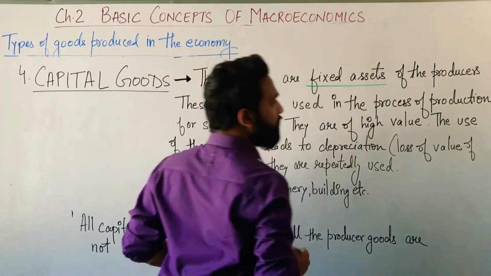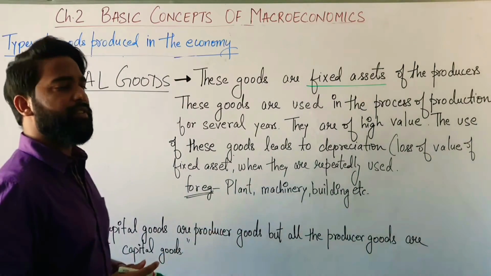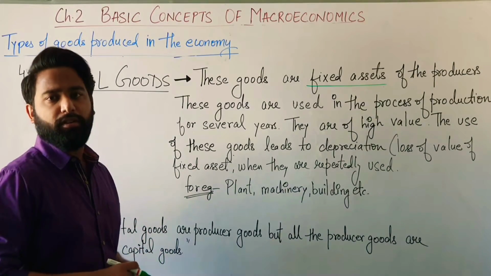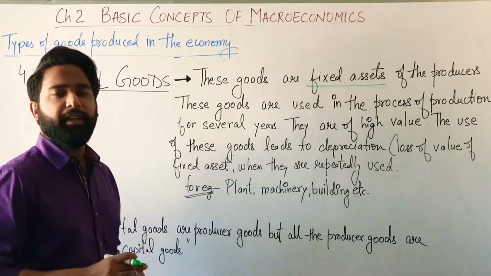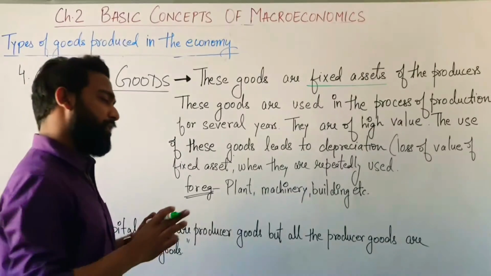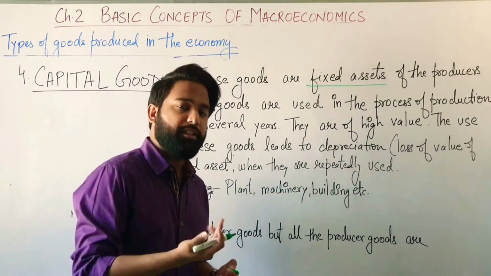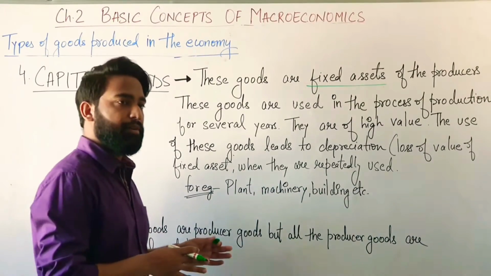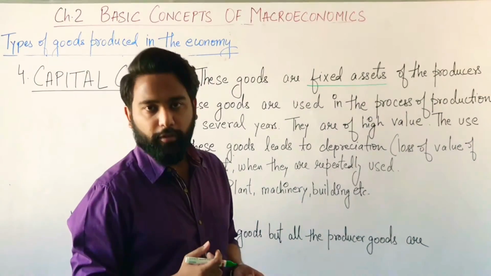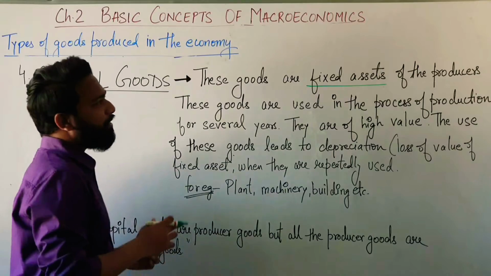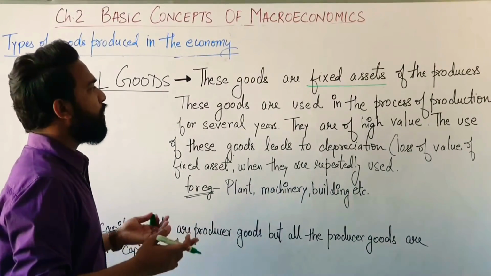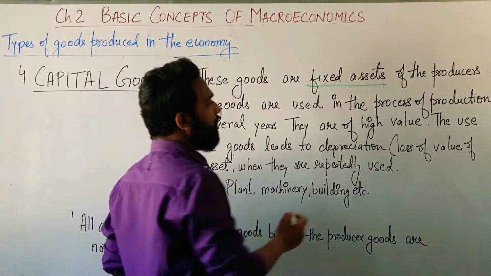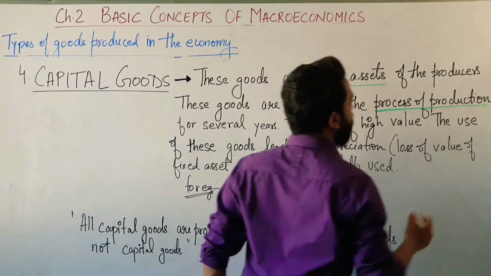Those goods or assets which are used by the firm, by the producer, for the further production, and which remain with the producer for a longer period of time.